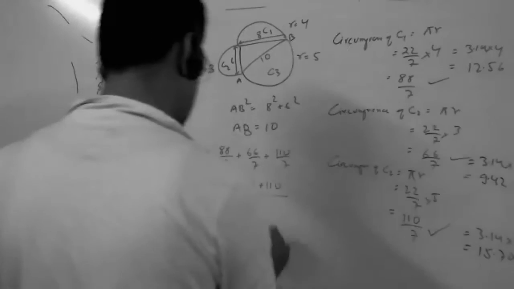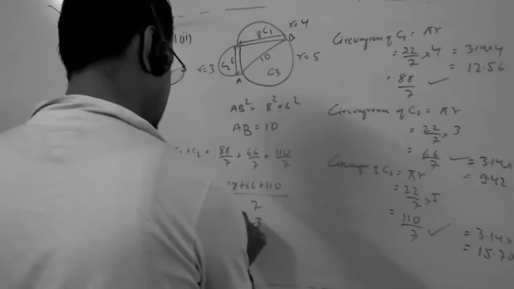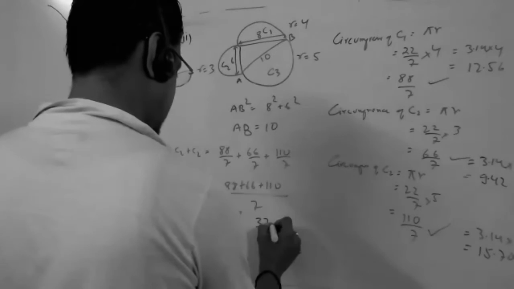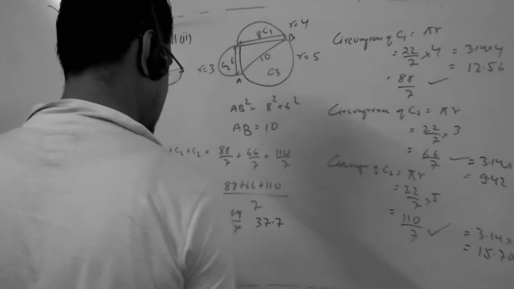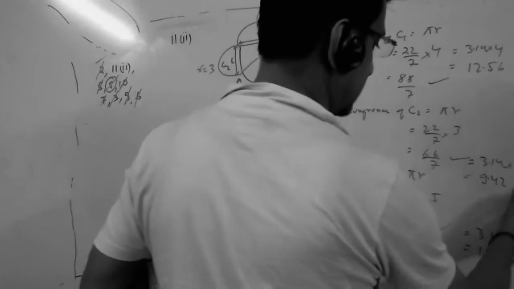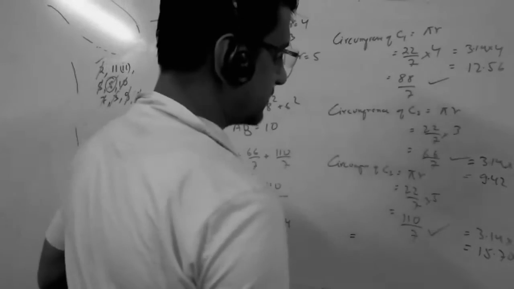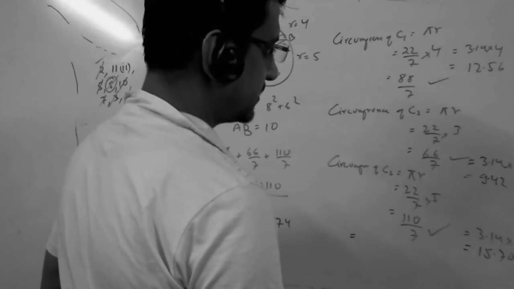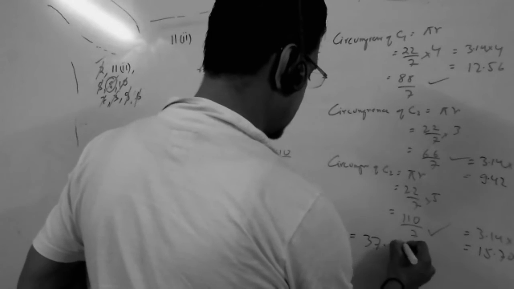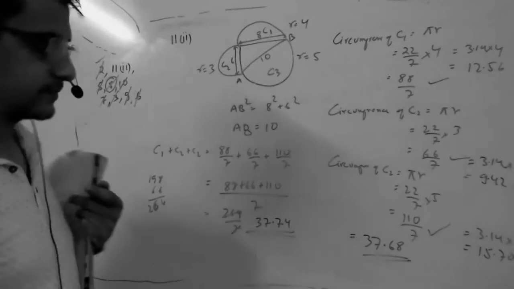15.70. Here, 7 3s are 21, 7 3s are 21, 5, 7 7s are 49. So what is the sum of these 3? What sum are you getting? 37.68. Got it?